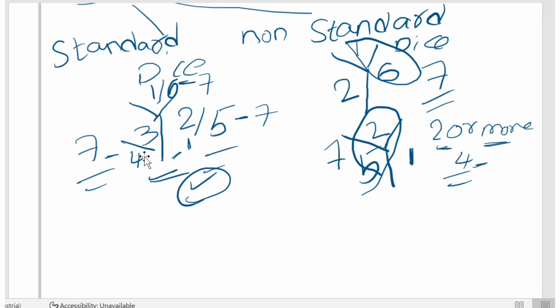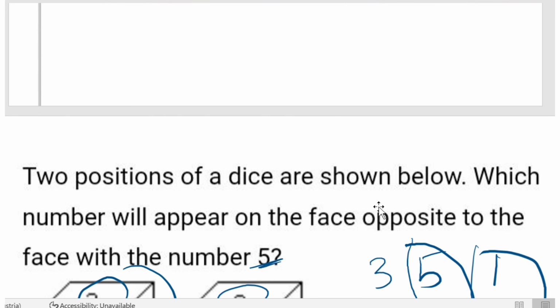In standard dice there will be only one figure, but in non-standard dice we can draw n number of figures. Sometimes in the question they give n number of diagrams of a single dice from different positions. There will be two or more, but fewer than 4 diagrams for non-standard dice. Sometimes they give more than 4 from different positions.